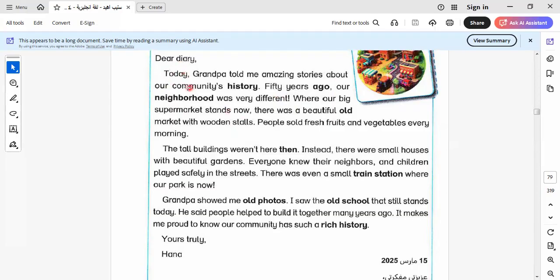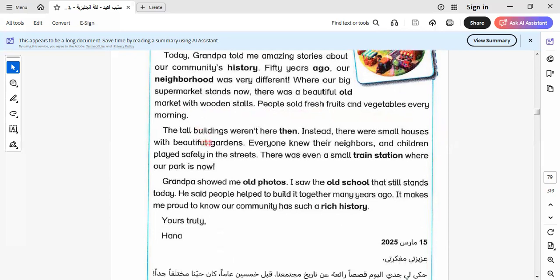Here is the daily diary. Today, grandpa told me amazing stories about our community's history. 50 years ago, our neighborhood was very different. Where our big supermarket stands now, there was a beautiful old market with wooden stalls. People sold fresh fruits and vegetables every day. Okay, so we're talking about fresh food, because every day they were harvesting the crops and the food is fresh.